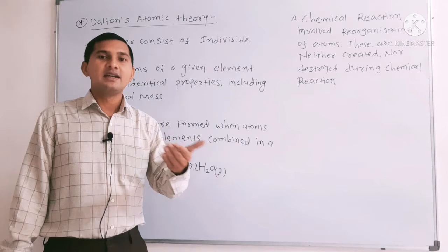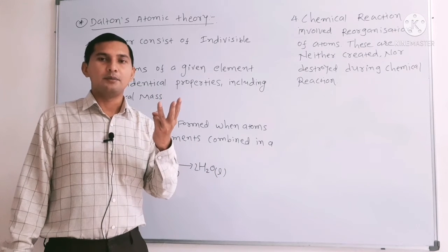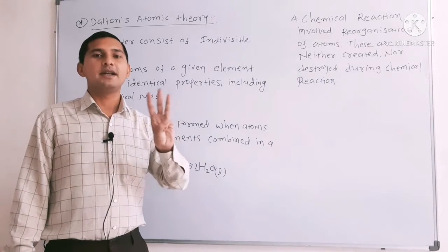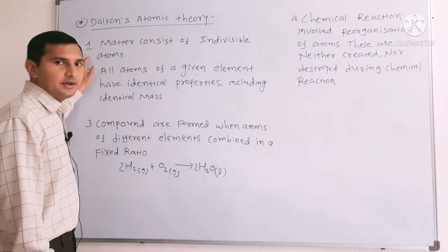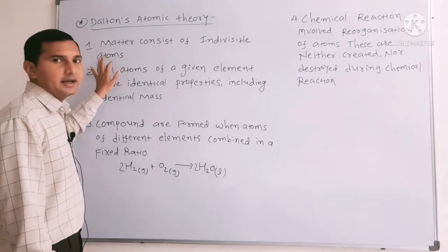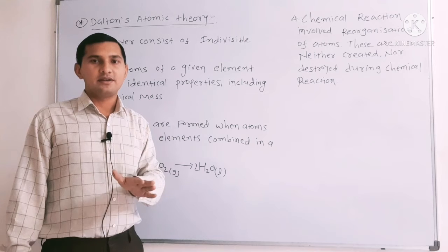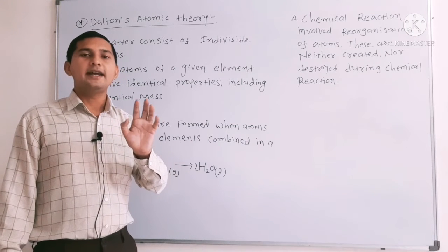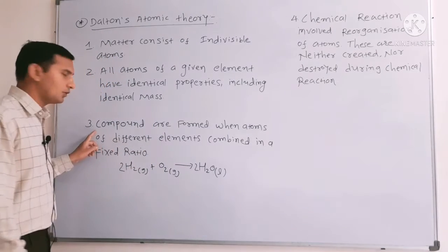So the atom is divisible because an atom consists of three main parts: first proton, second neutron and third electron. So this first rule is limited. Matter consists of indivisible atoms, but the atom is divisible because it consists of three basic particles: electron, proton and neutron. Right?